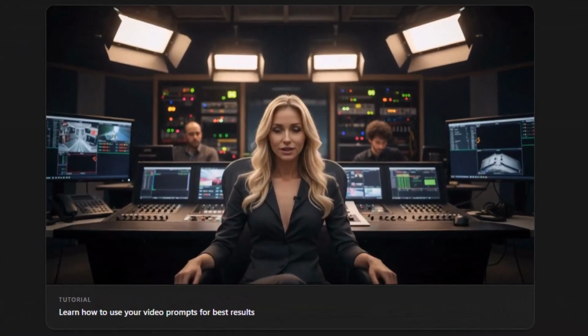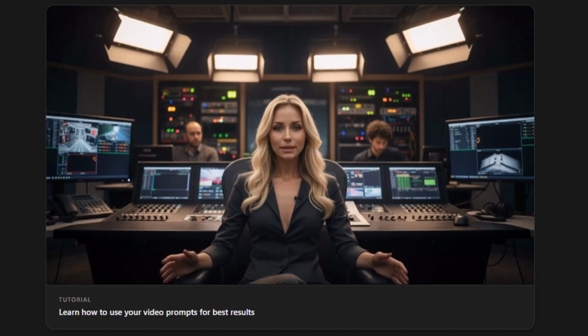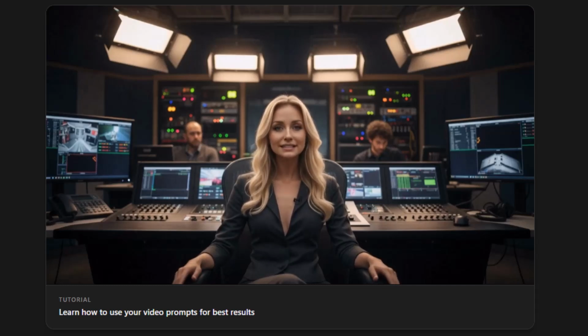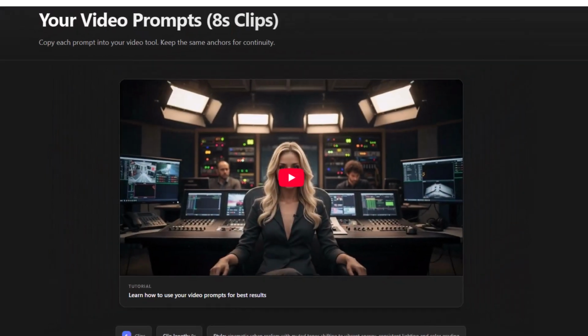On this screen, you can see the final prompts generated for each scene. Each prompt already includes the visual description, continuity anchors, and motion logic. From here, you simply copy the prompt of the scene you want, paste it into the workbench, and start generating the video clips. This step is all about execution. The thinking is already done. Now, you're just turning scenes into visuals.